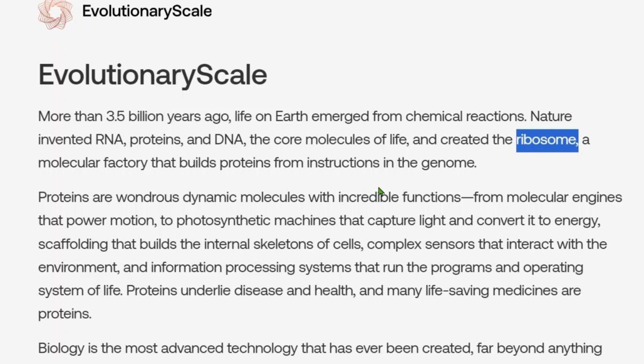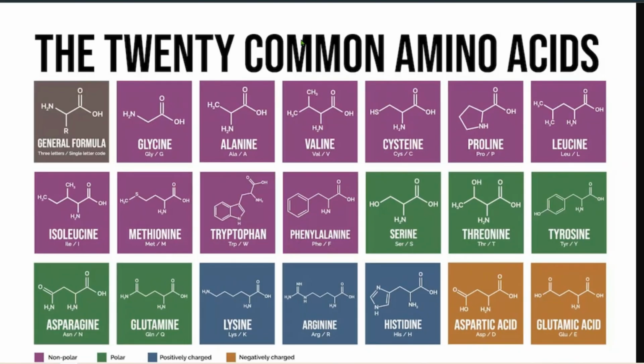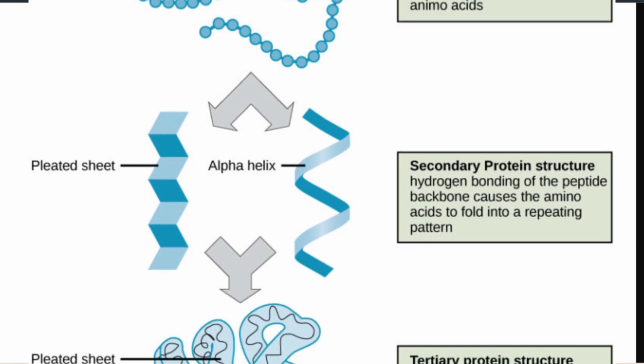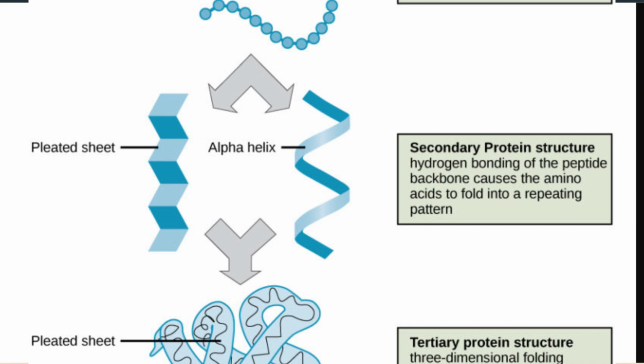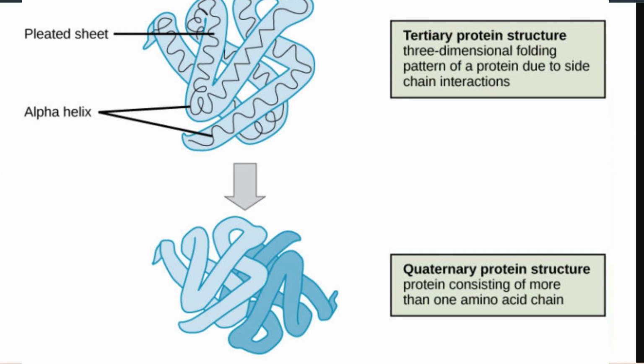The basic structure of a protein, the primary structure, is the series and linear connections of amino acids. So till now we have discovered 20 amino acids. So the primary structure of protein is the sequence and layers of these amino acids. The secondary structure is the bonding between the amino acids. So for example, alpha helix or the beta pleated sheets. Tertiary structure is the 3D shape from side interactions between different secondary structures, and the quaternary are the actual proteins.